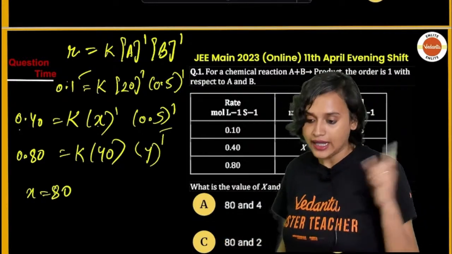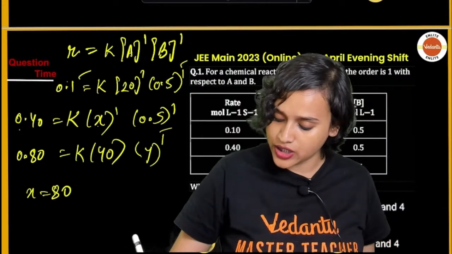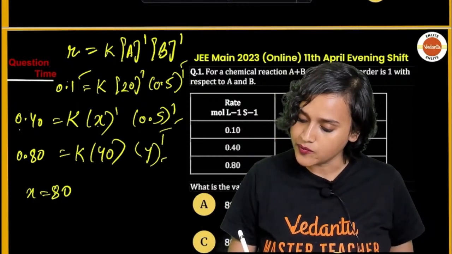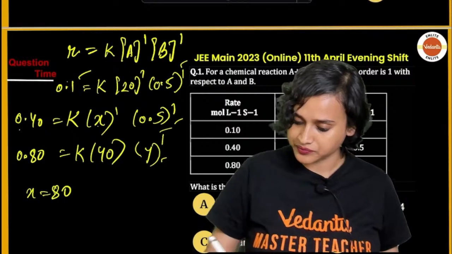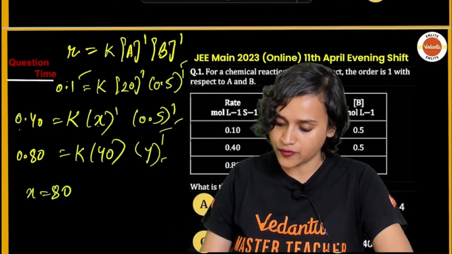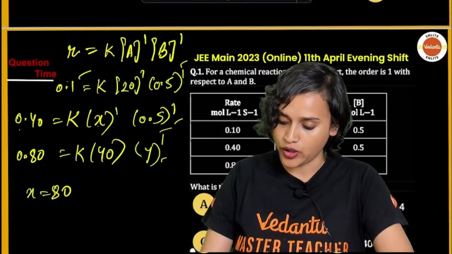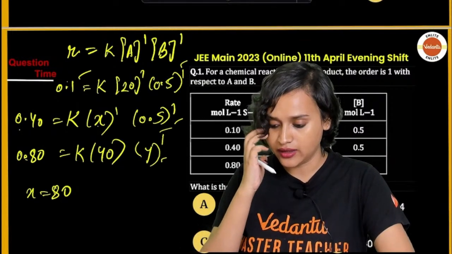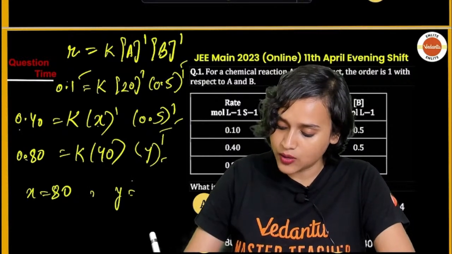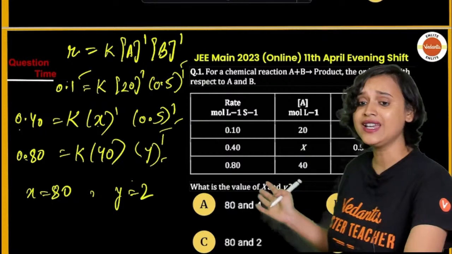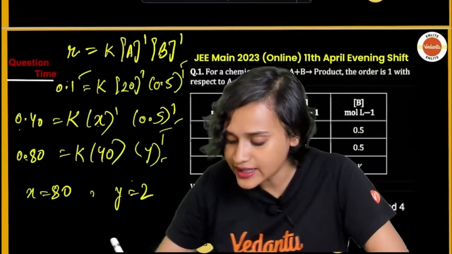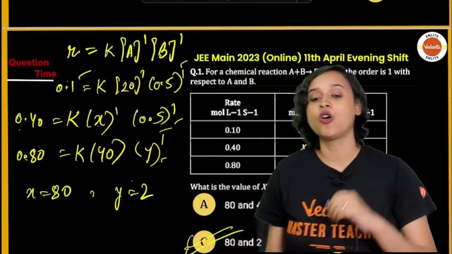Right? And then from equation 1 and equation 3 here, we can calculate how much is going to be y. This is 0.5 and this is nothing here. This is 40 here. This is 80. 0.80, 40 and here it is 0.1. That means that I guess y is equal to 2. Yes, y is equal to 2. Calculate this and find out. So yes, the correct answer, my dear student, is option C.